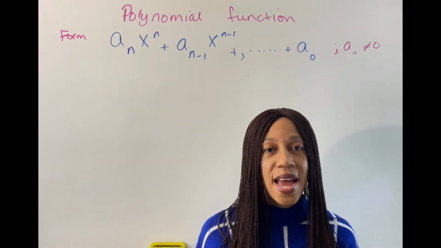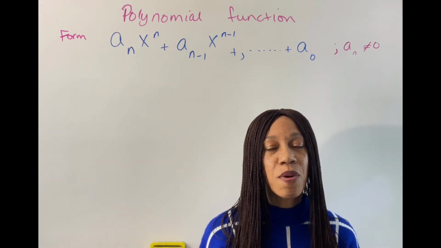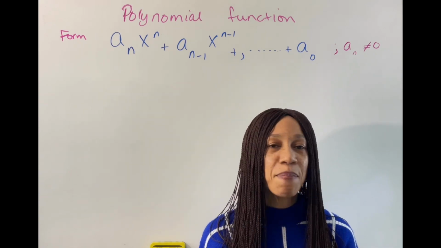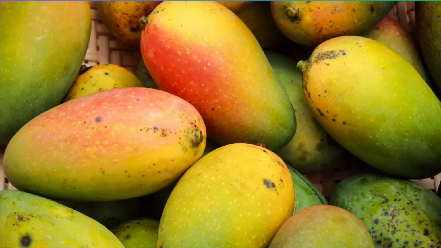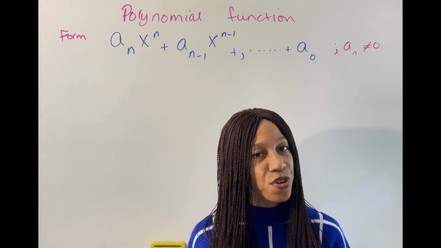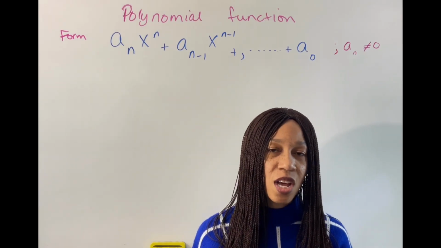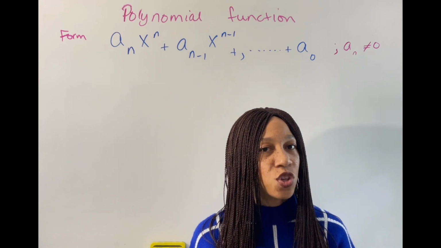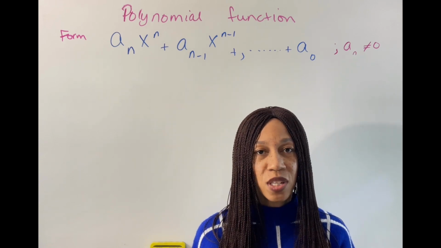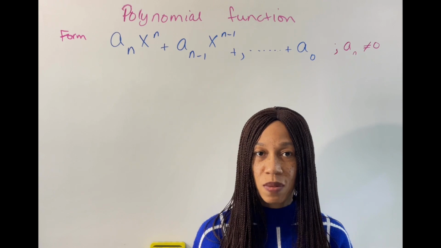For instance, at the end of the math class, you come together with a group of your friends and you so happen to have 13 mangoes in your bag and you decide to share them with your 4 friends. So now it's 5 of you that you need to share these 13 mangoes with. But you need to share them evenly. Because it's only 5 of you and you have 13 mangoes, you're not going to be able to share them equally where each person gets the same amount of mangoes.